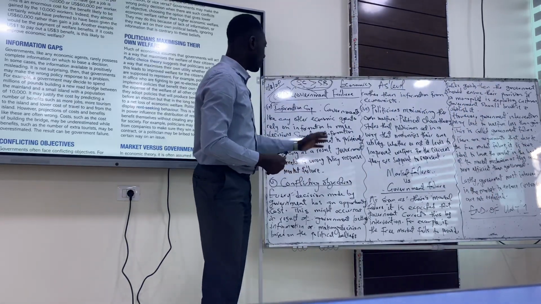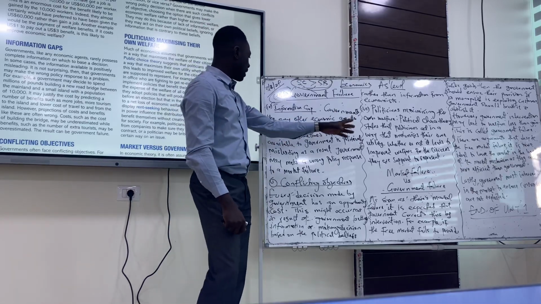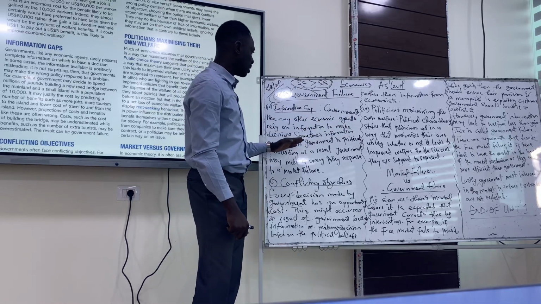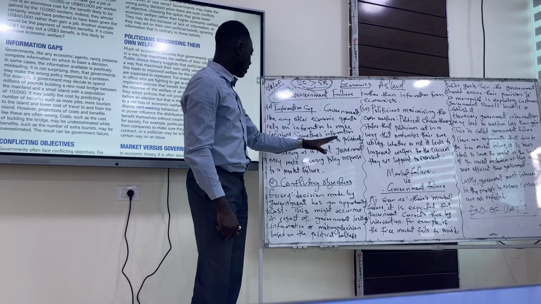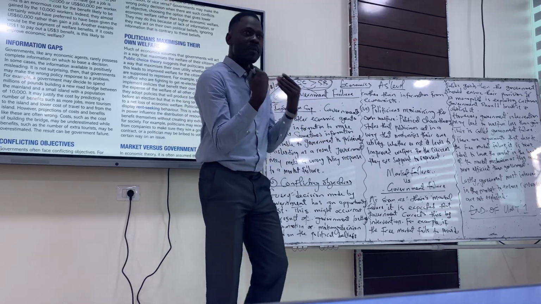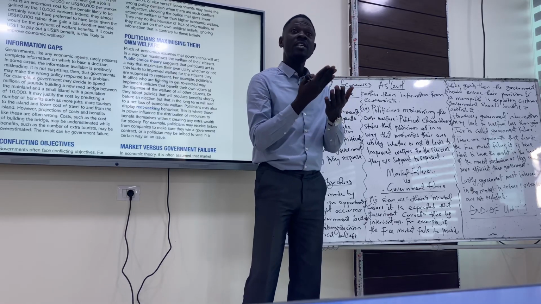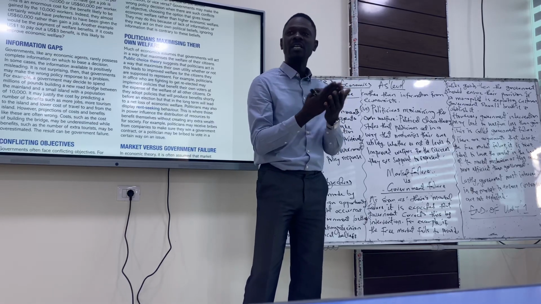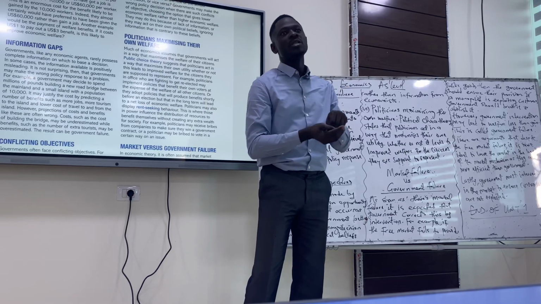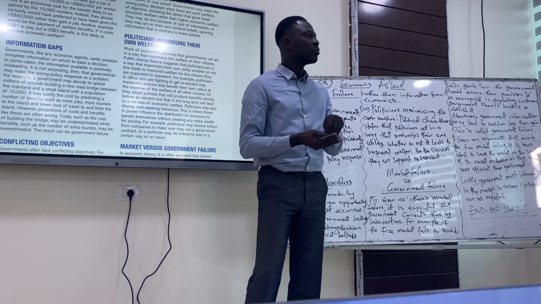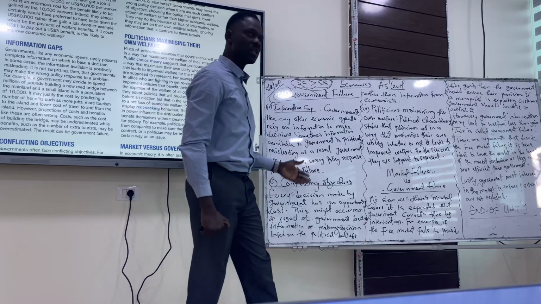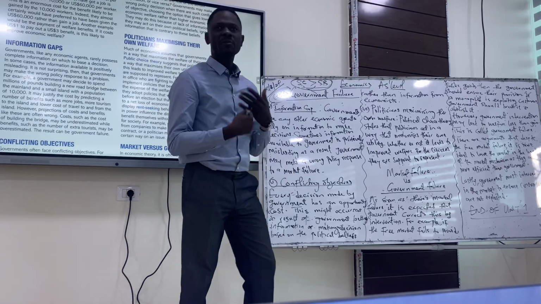So I will tell you that government, like any other economic agent, relies on information to make decisions. Sometimes information available to government is positively misleading. Government might see the information as, oh, this information is adequate, but in the real sense, it's not adequate. As a result of that, government has made a wrong policy, which has led to loss of welfare. Do you understand information gap here?